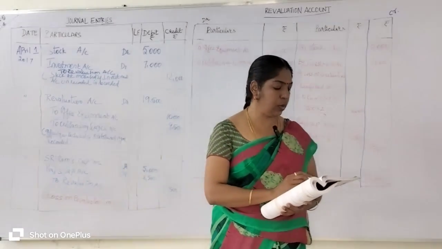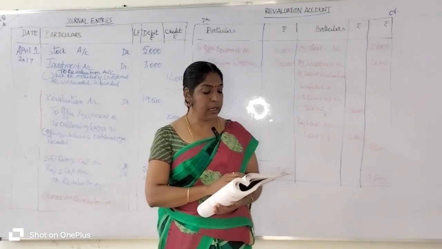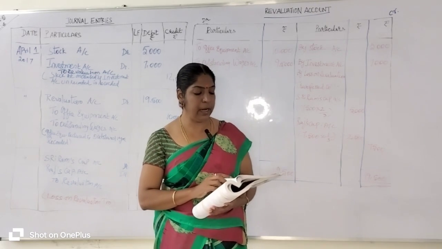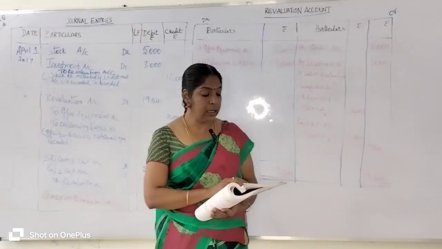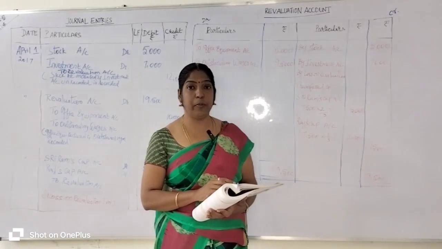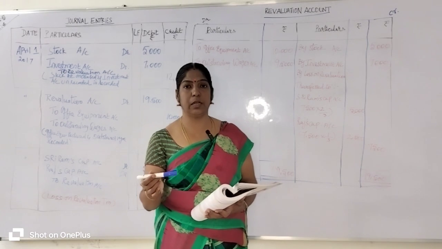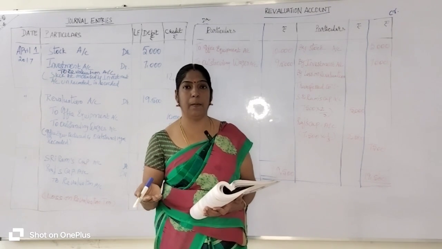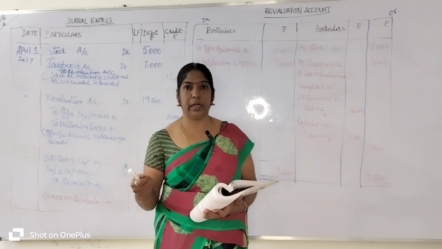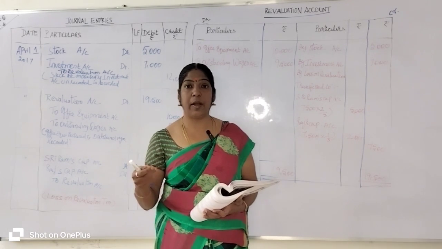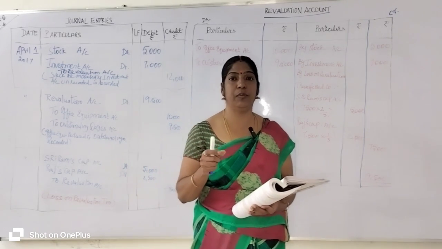Next one is reduce the value of office equipment by 10,000 rupees. A provision would also be made for outstanding wages for 9,500. Listen. Office equipment is which account? Office equipment is an asset account. Office equipment means a table, chair, cupboard, sofa, teapot, right? Computer table, file keeping cupboards. These are all collectively called office equipment.